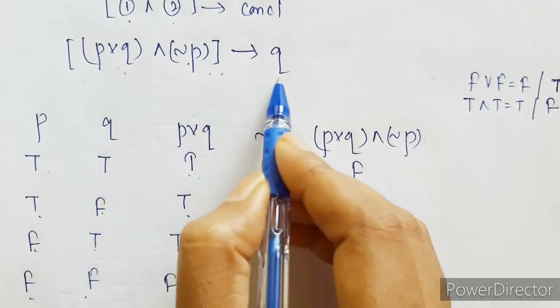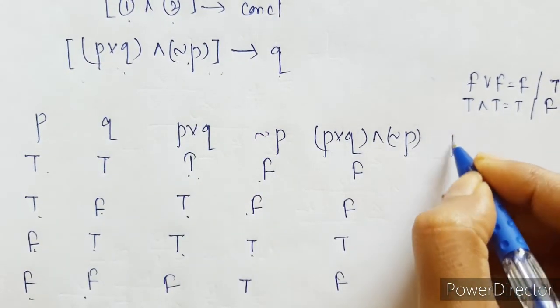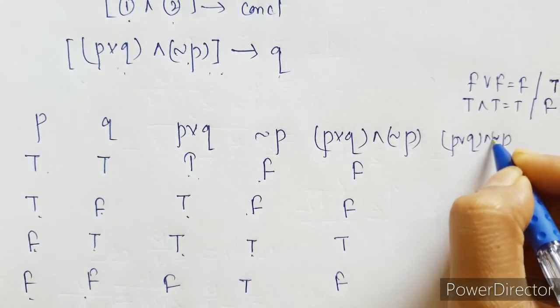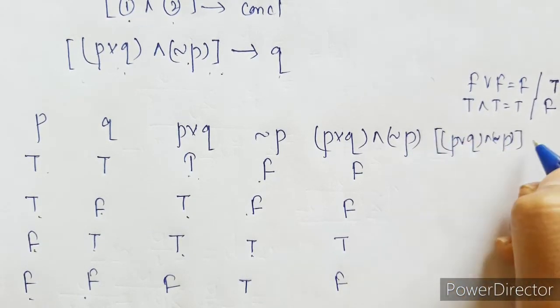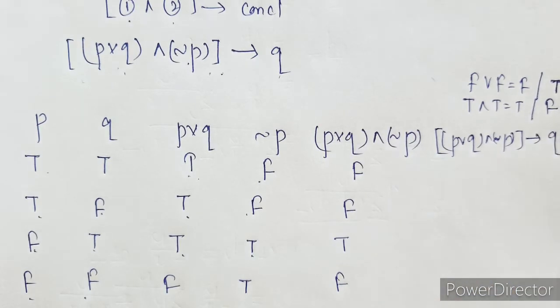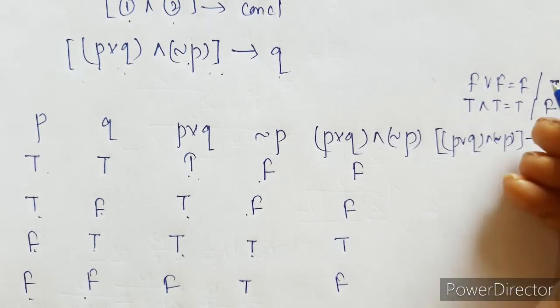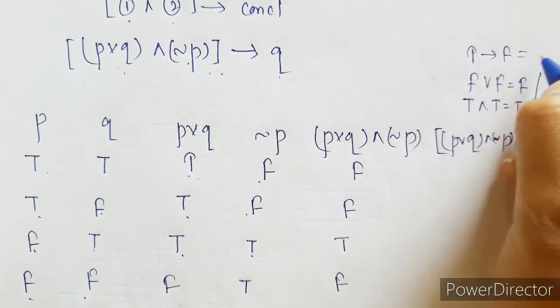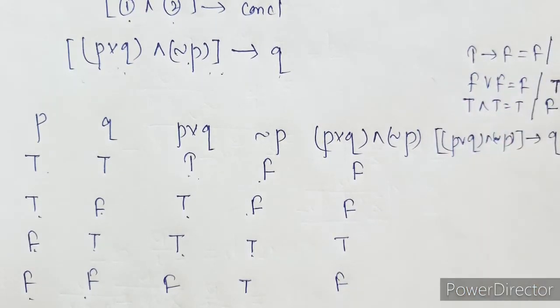Now we have to go for the entire statement, that is P or Q and negation of P, and this is implying statement Q. In case of implication, if the first is true and the second one is false, then only it is false, otherwise for every other case it is going to be true.